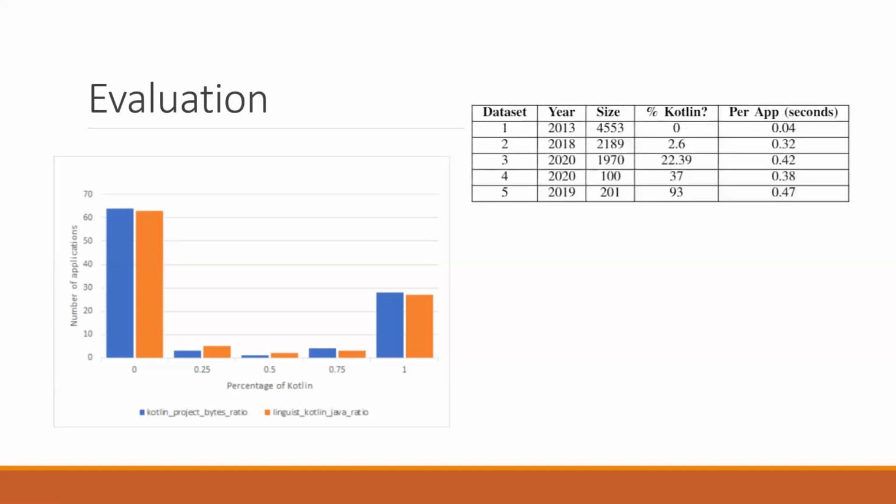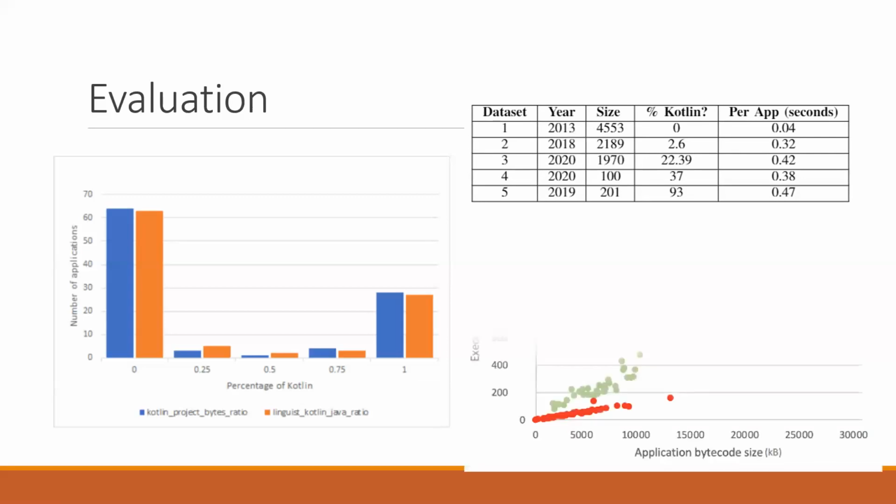And as you can see in this diagram, there are a lot of similarities between the two tools, even though the linguist tool has complete access to the source code, whereas our tool only has access to the APK file. Also, we applied our tool to different data sets collected in 2013, 18, 19, and 20. And we saw the progress.